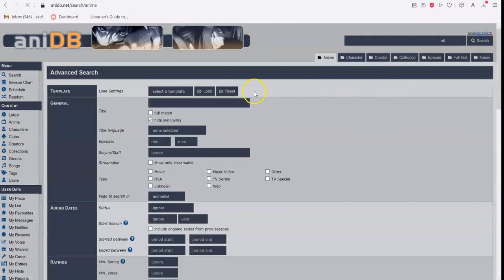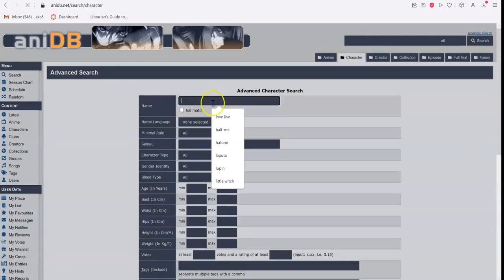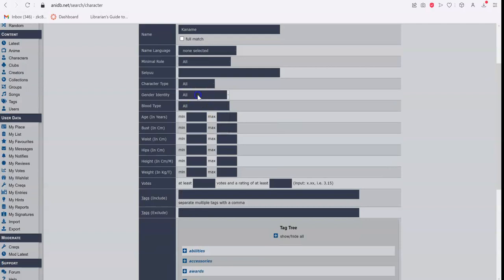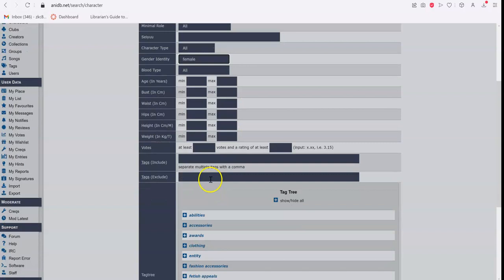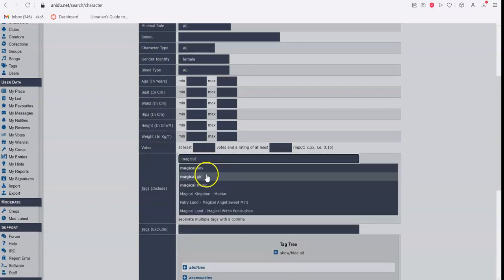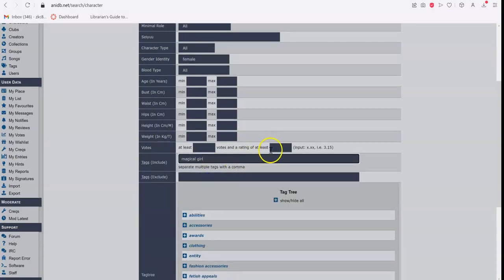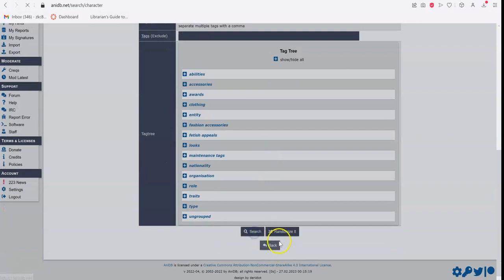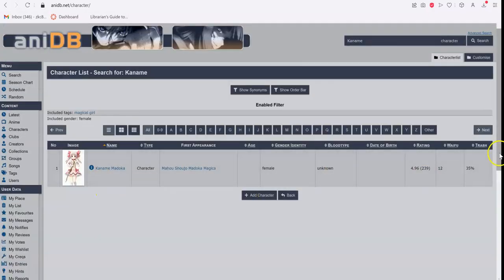But if you go to the advanced search and you can search for Kaname, you can say female character, and you can also use the same tag we used last time here, and it will very much narrow down the search to the character you're looking for.